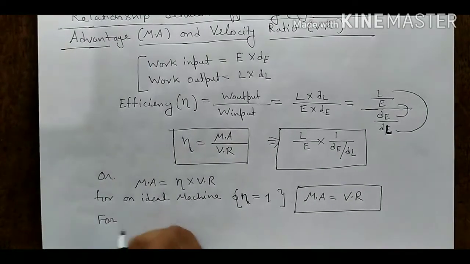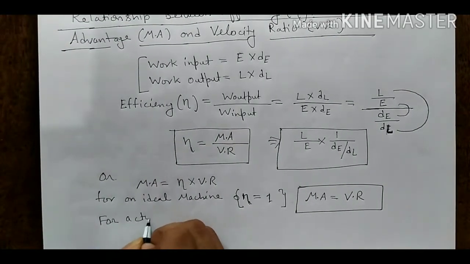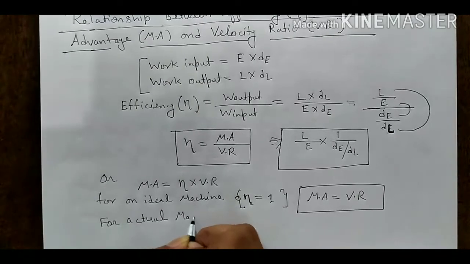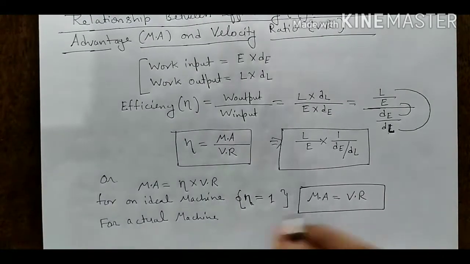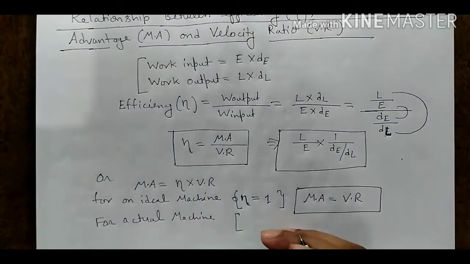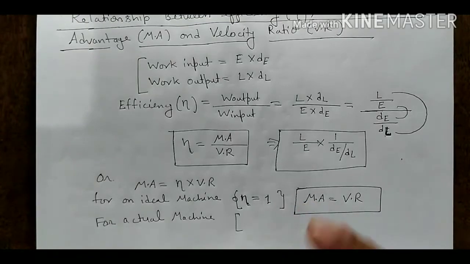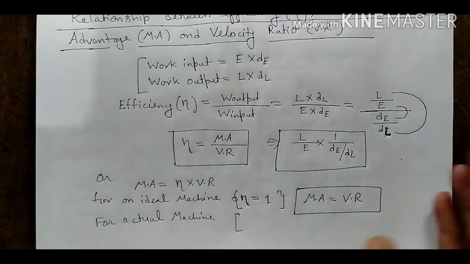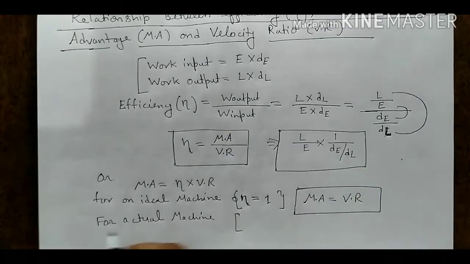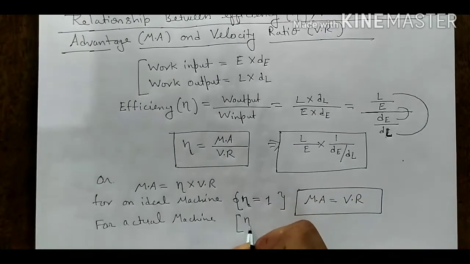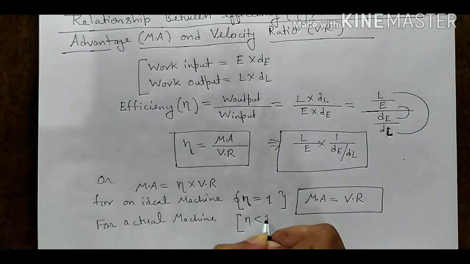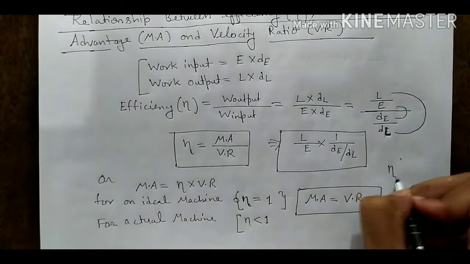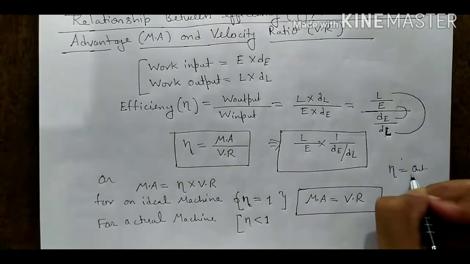And for an actual machine, output energy is less than input energy, because there are energy losses like friction in different parts, as well as elasticity and rigidness. For an actual machine, eta is less than 1. Why? Because eta is equal to output work upon input work.